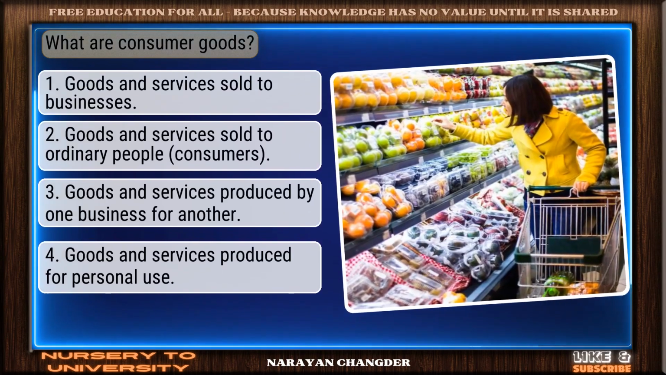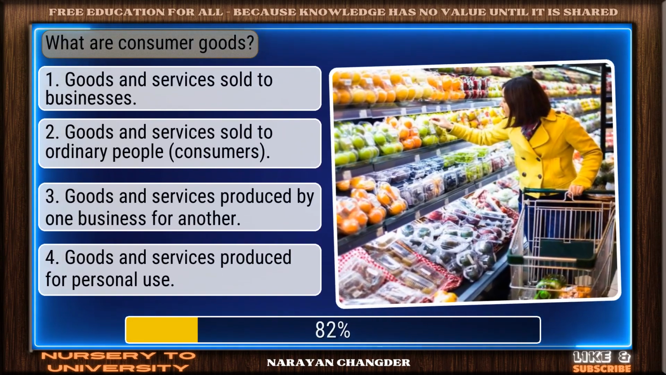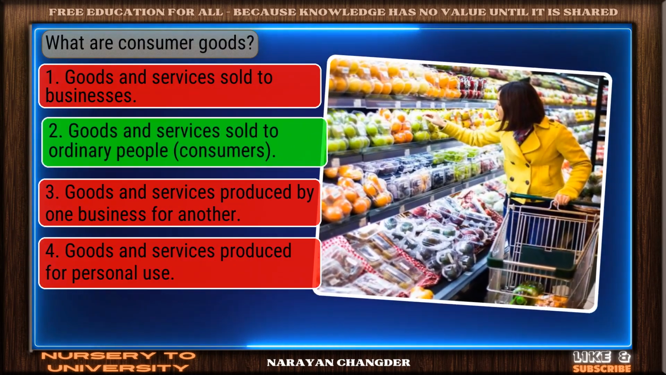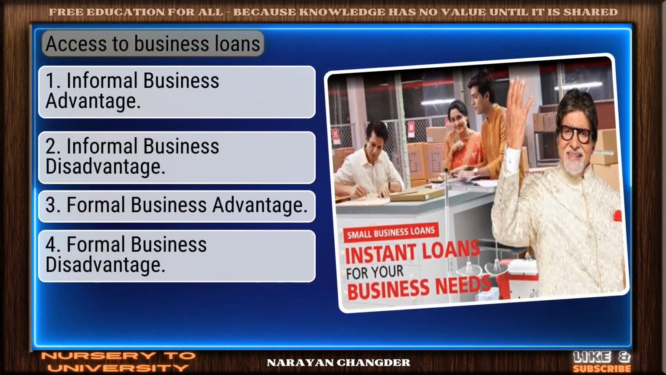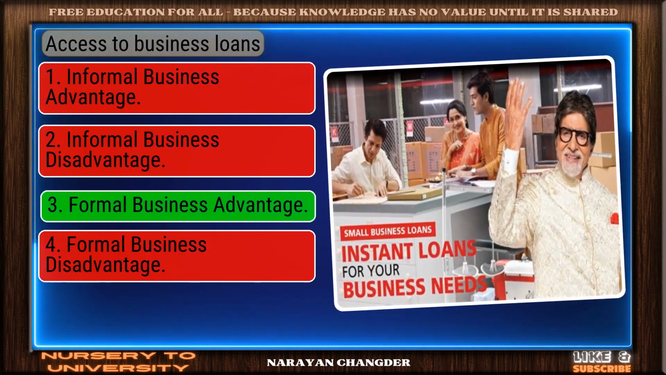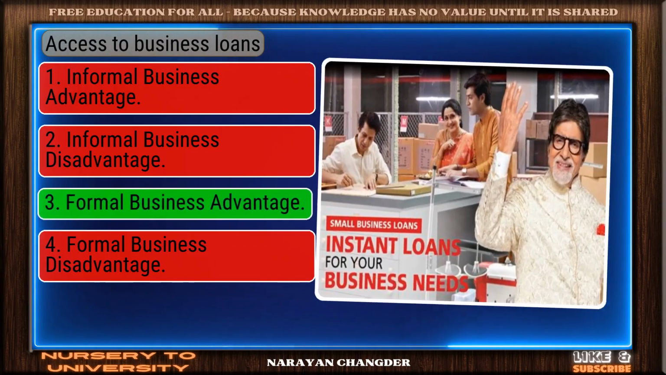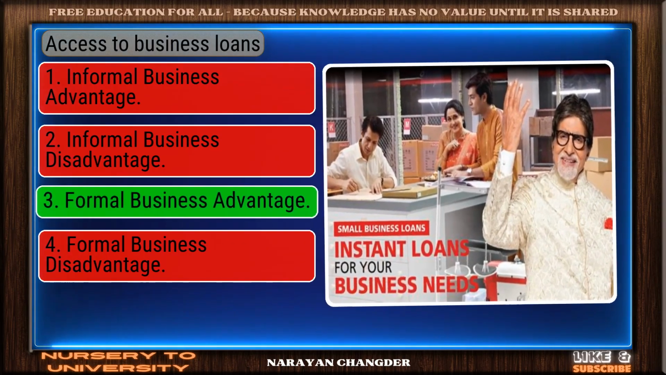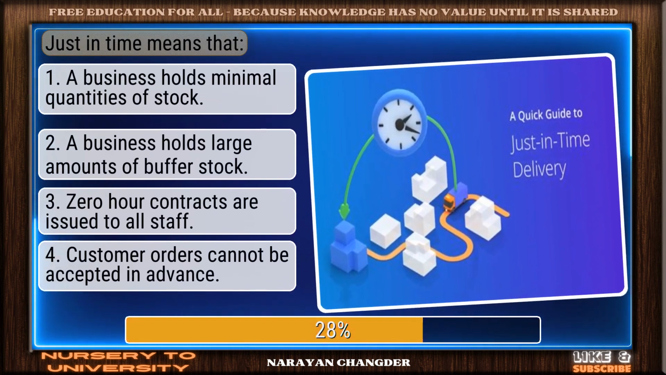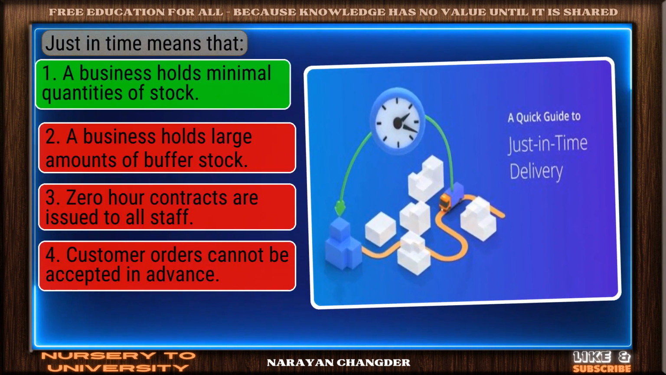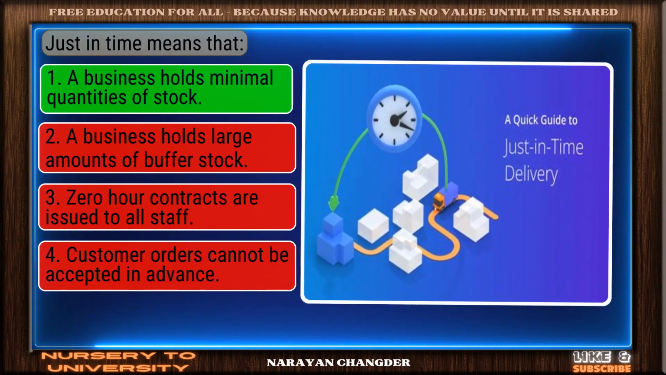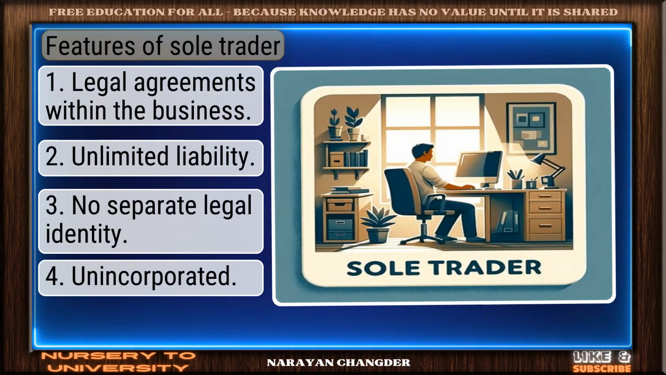What are consumer goods? You got it. Your choice, goods and services sold to ordinary people, is right. Access to business loans. You're right. Formal business advantage is the correct answer. Just in time means that. Sharp thinking. A business holds minimal quantities of stock is the right choice.